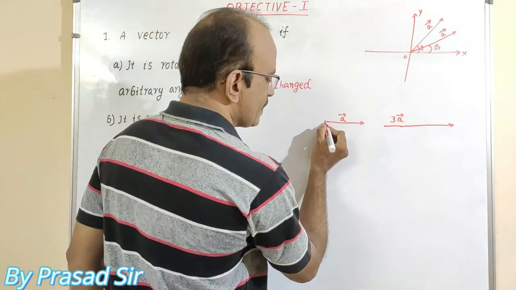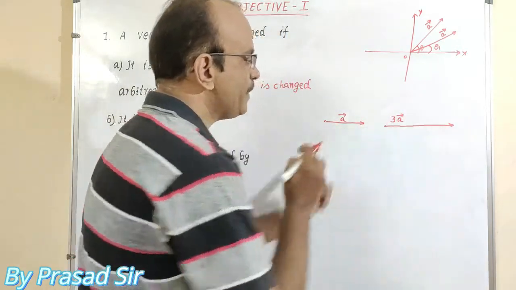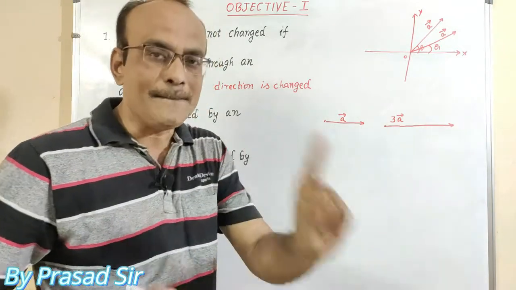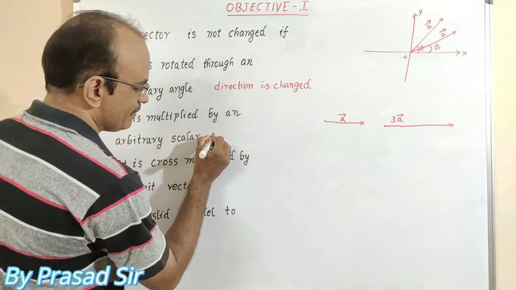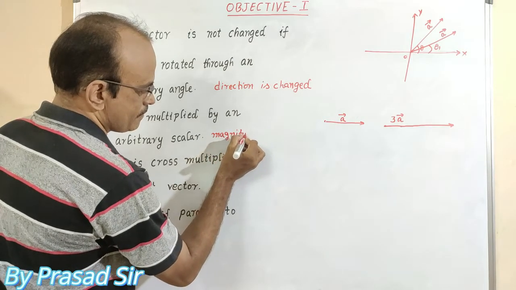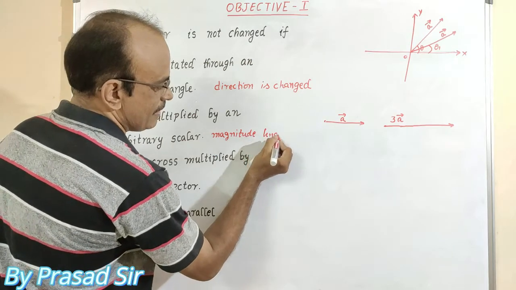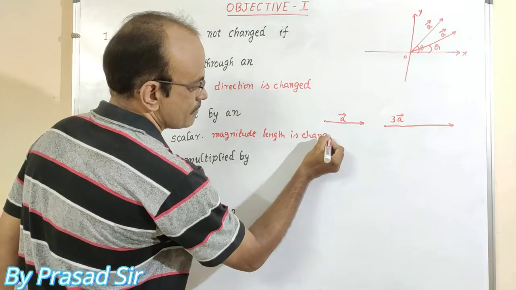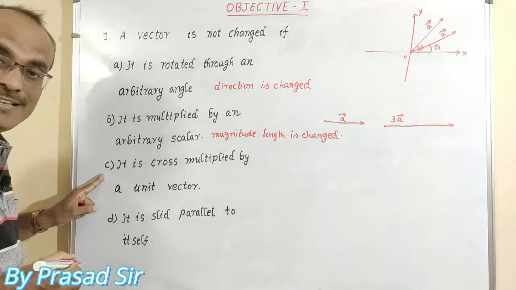Observe the difference between those two. Direction is the same, but magnitude is changed. Magnitude, that is, length is changed in the second option.